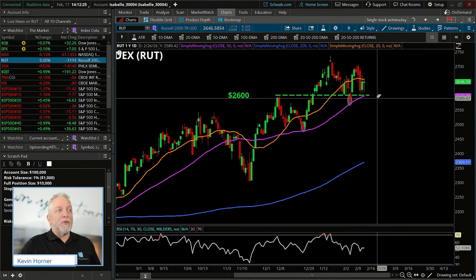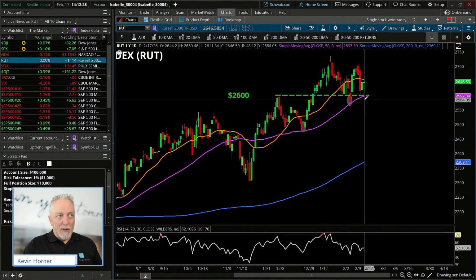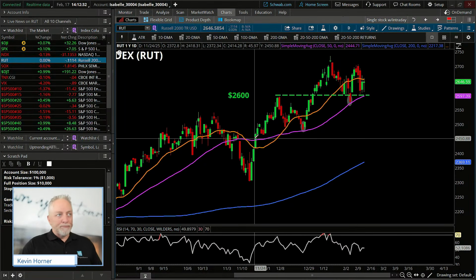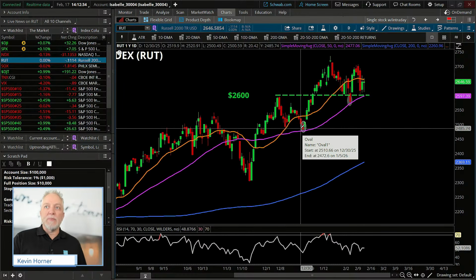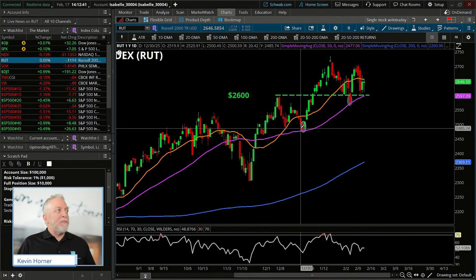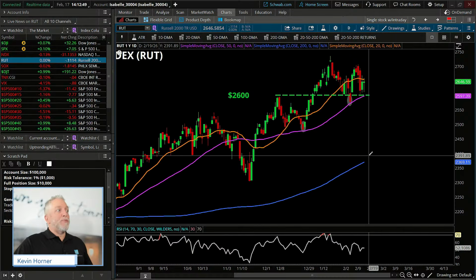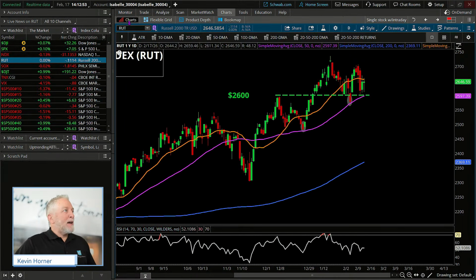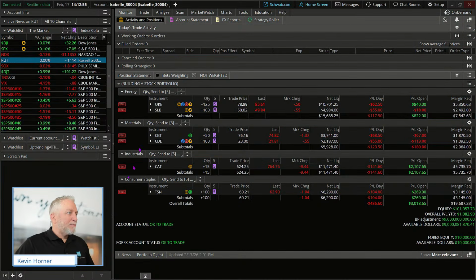Not for the level of 2,600, but because we've been below the 50-day moving average for the first time since November. So it's been working, has been providing some support. So we still have a consistent view with what we've been getting from the market. Let's talk about our example portfolio here. Last week, we did take an opportunity to put on a couple of new positions. I'm going to open that up here in the monitor tab.